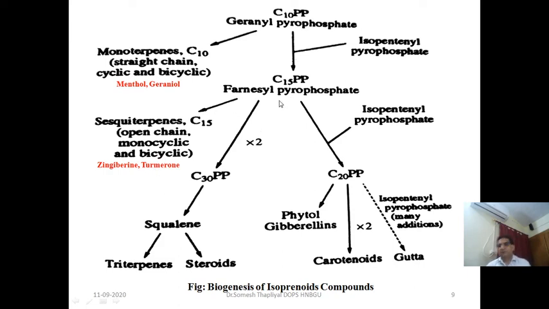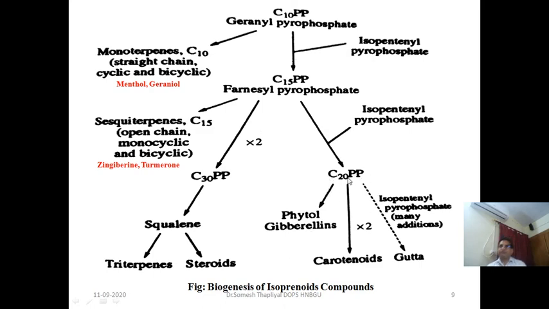Then if we add an isopentyl pyrophosphate unit to farnesyl pyrophosphate, we will obtain diterpenoids. From diterpenoids we can obtain phytol, for example in chlorophylls, and some plant hormones like gibberellins. We can biosynthesize these compounds from these diterpenoids.